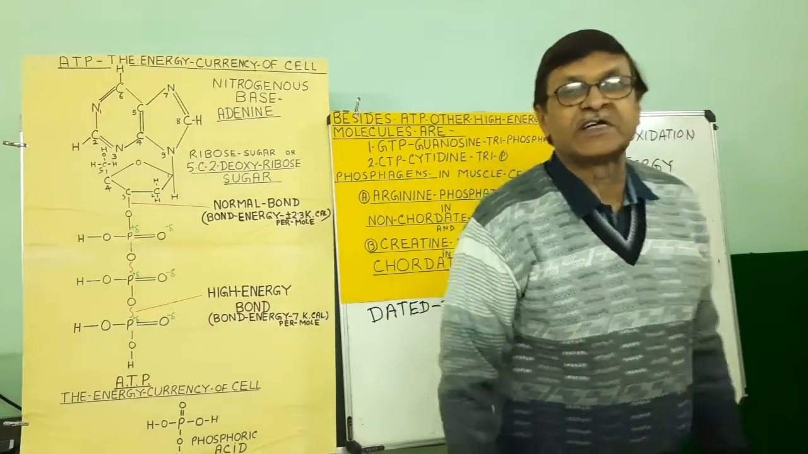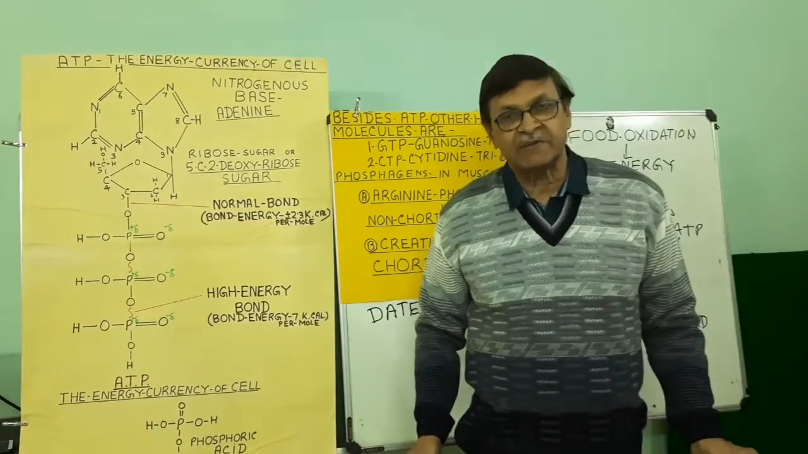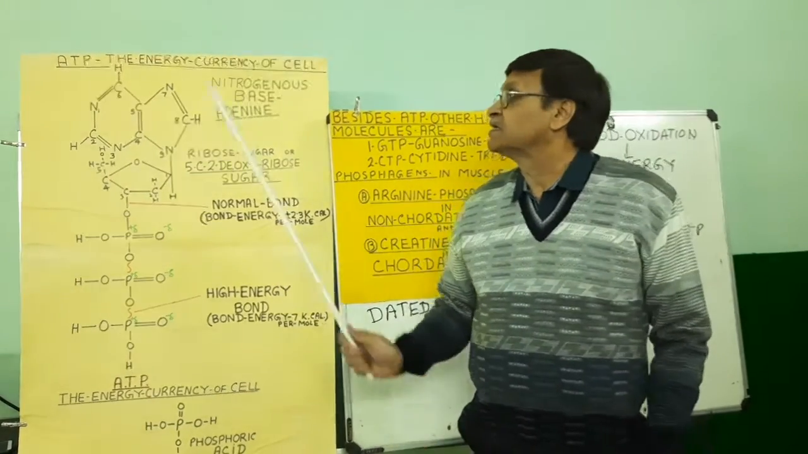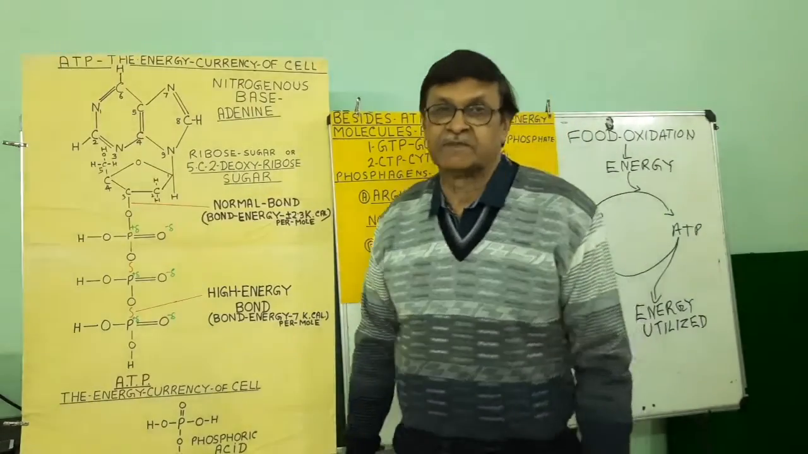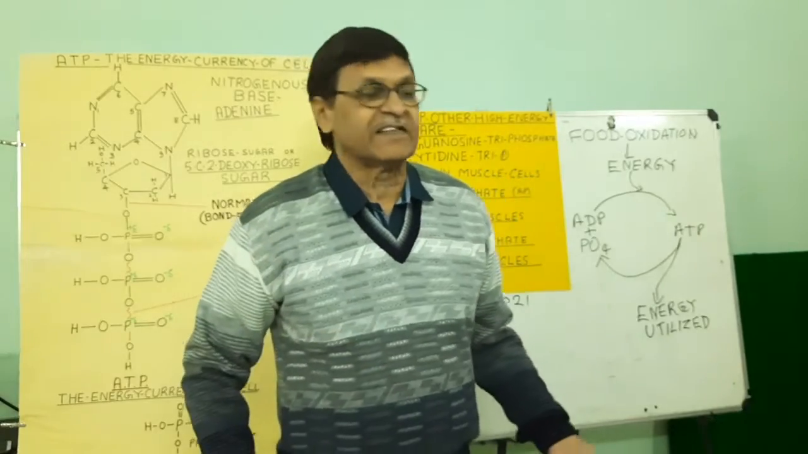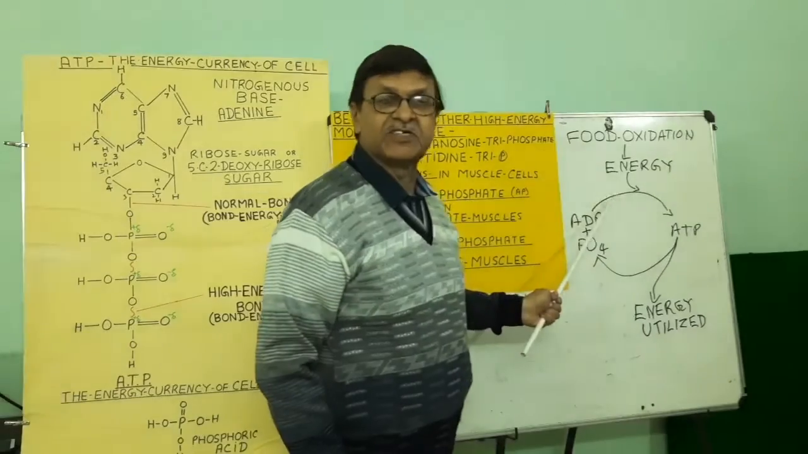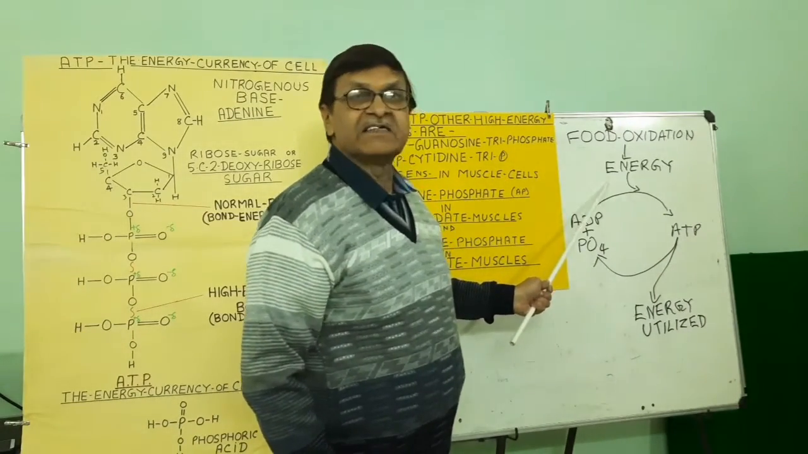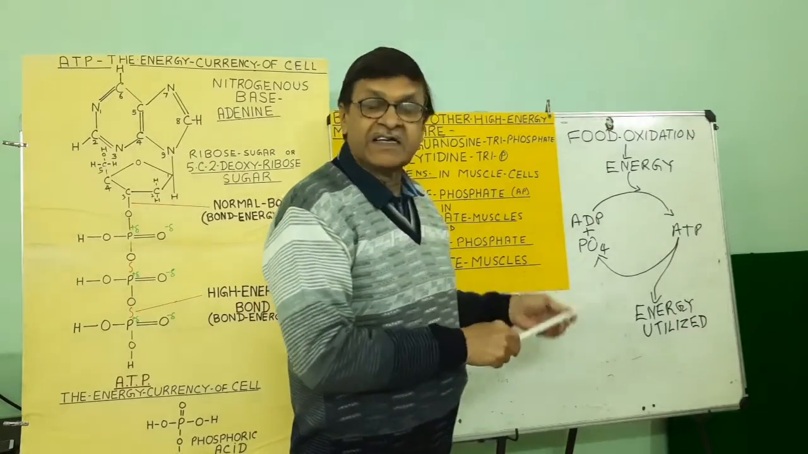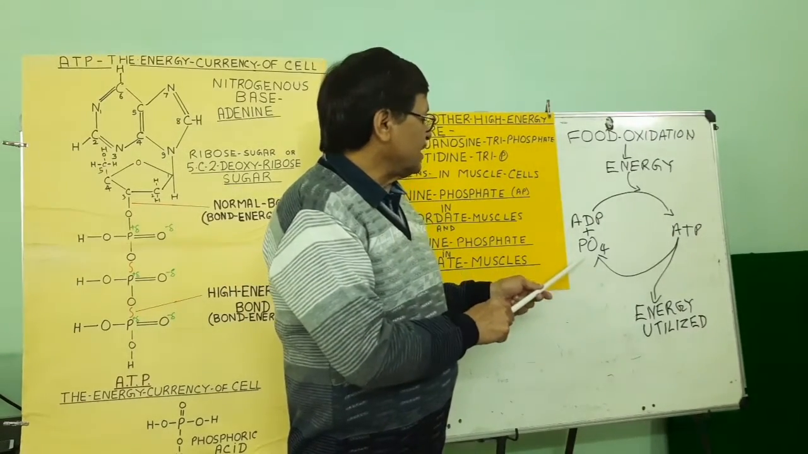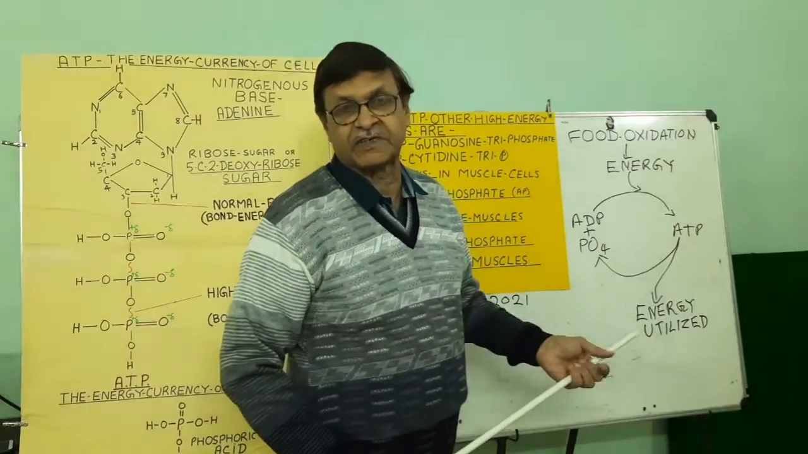Today we will talk about a miraculous molecule found in the living system in animals and plants, that is ATP, which is the energy currency of the cell. It is important in the sense that after oxidation of food, the energy which comes out is immediately utilized by a high energy bond and ADP and a phosphate molecule to form adenosine triphosphate.